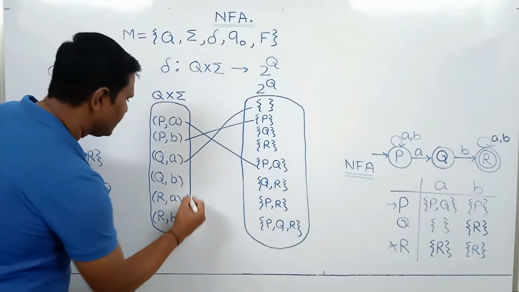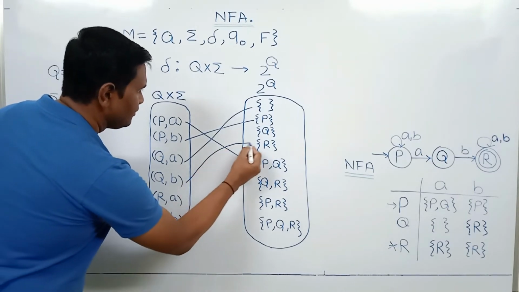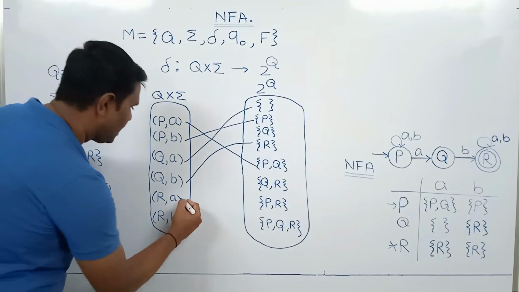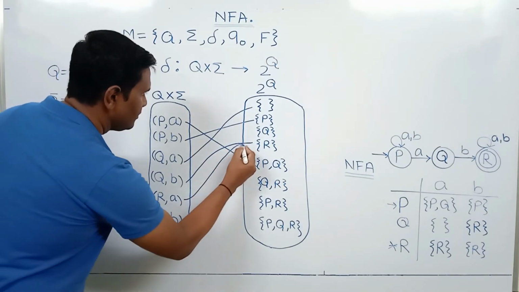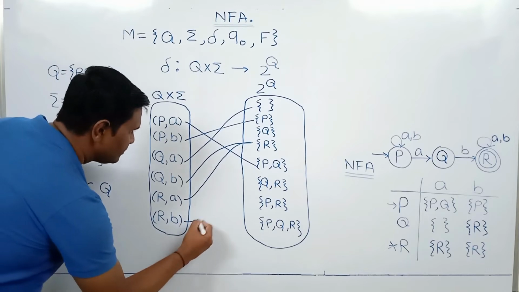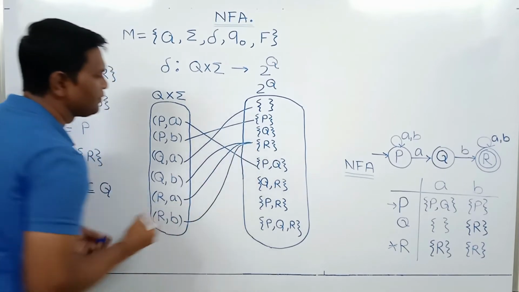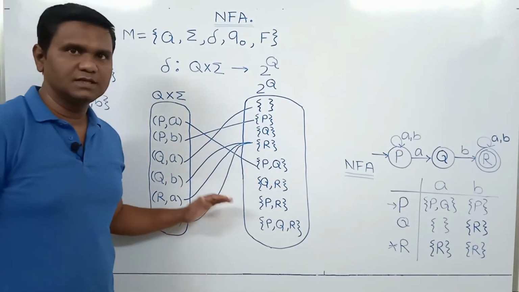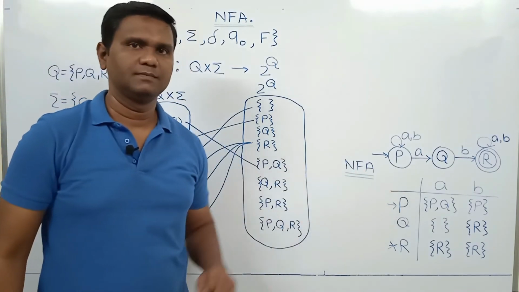Q on B goes to R. R on A goes to R, and R on B also goes to R. So this is the transition function for this NFA.